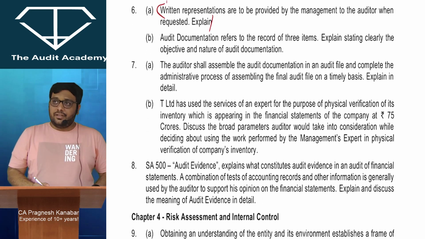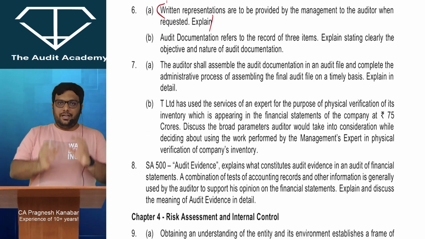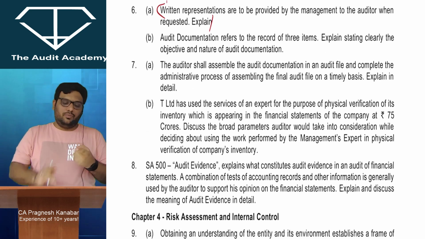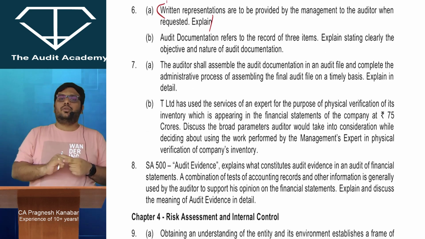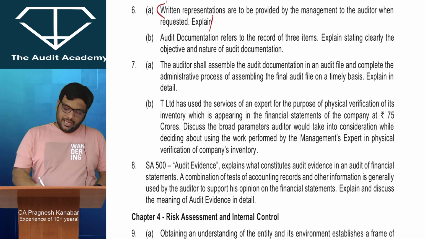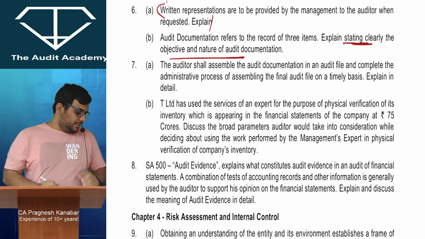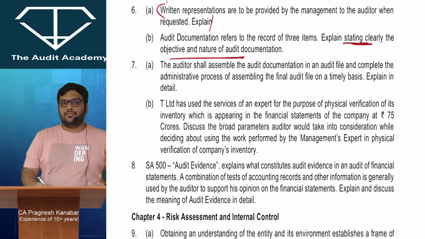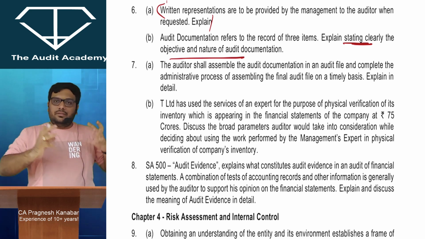Audit documentation refers to record of 3 items. See, when I talk about documentation, it is a record of 3 things: procedures performed, evidence obtained, conclusions derived. I repeat, procedures performed, evidence obtained, conclusions derived. Explain stating clearly the objective and nature of audit documentation. Objective, purpose, nature of documentation.